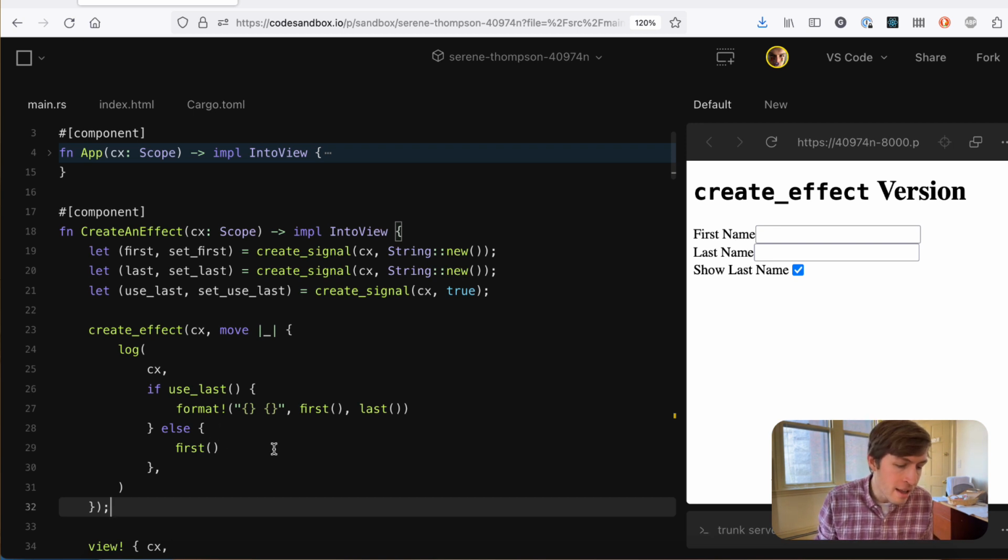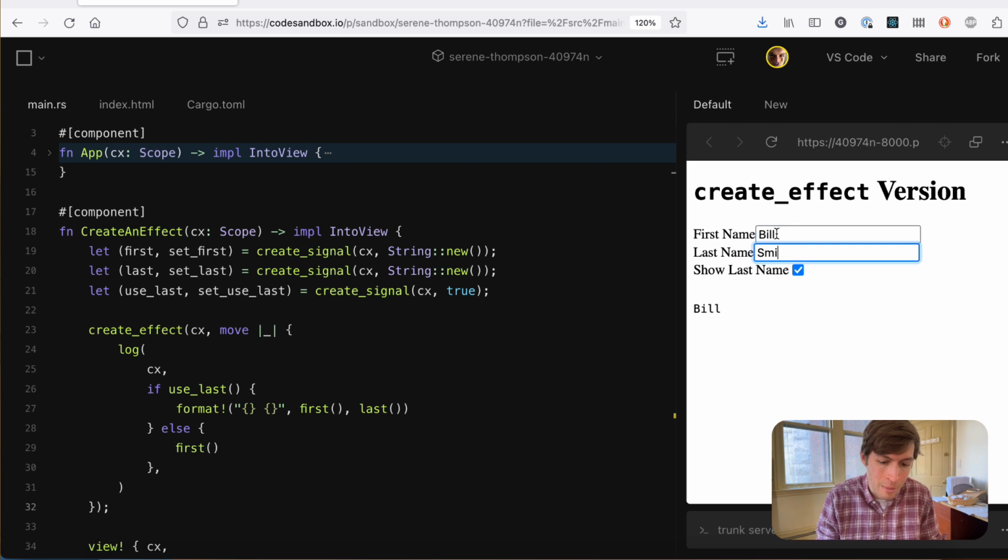It will not run that side effect again, which may be expensive, maybe making a request to the server and then having the server send that information down to a bunch of other clients, right? It won't do that if it doesn't need to. So if I have, just to show it one more time, if I have this unselected, it's not that I'm memoizing or something. This literally isn't subscribed to that last name signal. So it just runs the side effect as few times as possible based on what you've told it.